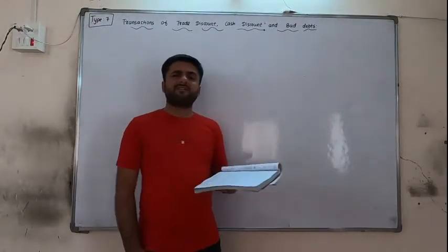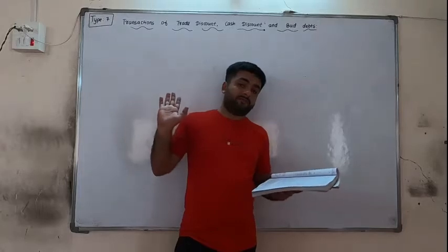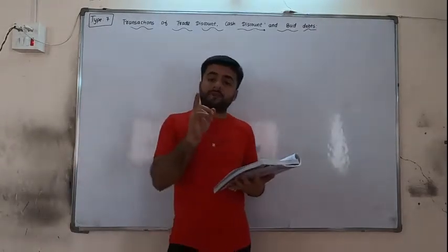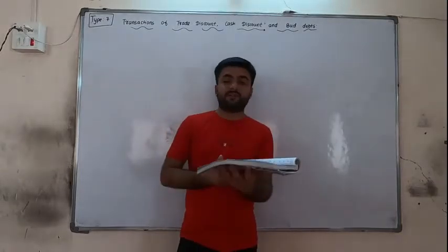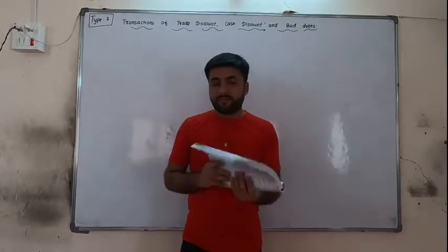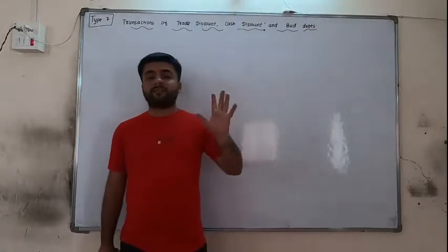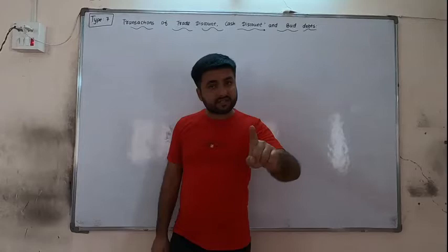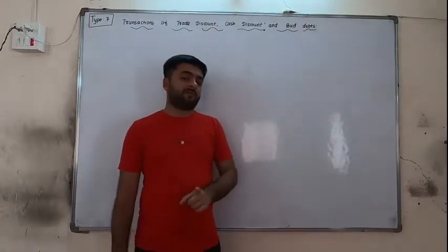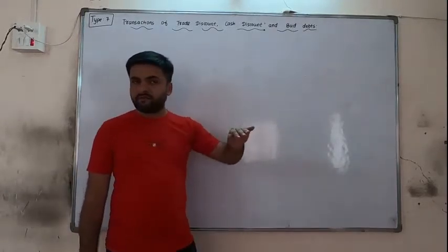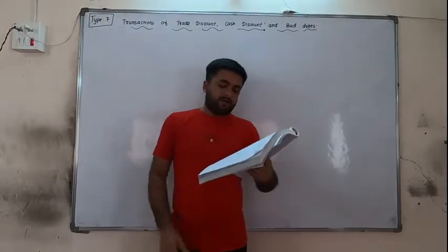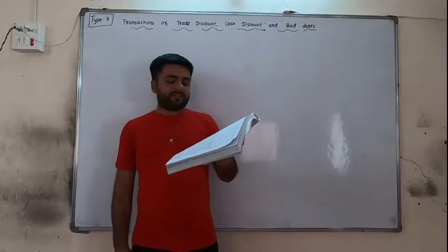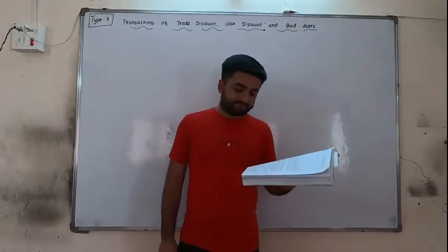The discount is allowed on the payment only. As I said in the theory in type 4, if you are paying the amount, then only is cash discount calculated. So if I give an example, if the goods are of 10,000 and we are paying half the amount, then cash discount is calculated on half the amount only. But trade discount is calculated on the full amount, whether it is paid or unpaid. Thus, cash discount is one kind of factor of attraction to pay dues within the specific time.